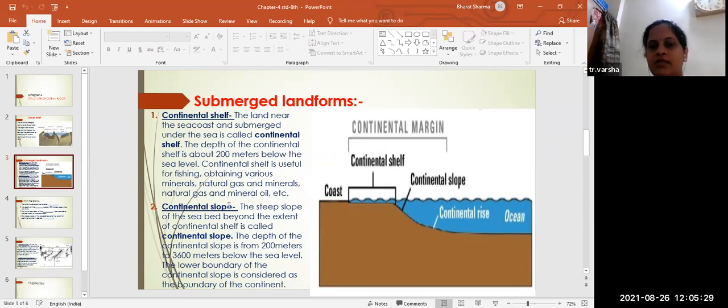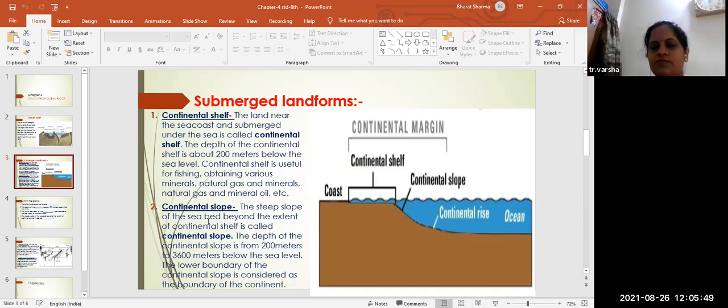Okay. Next is continental slope. The steep slope of the seabed or the ocean bed. The steep, all of you know, steep slope.